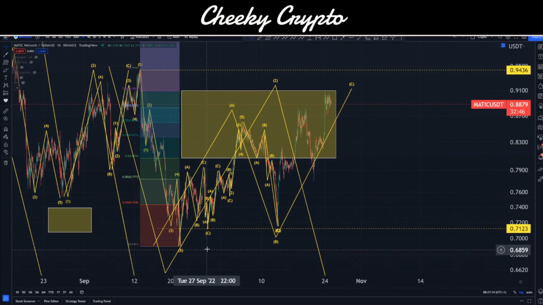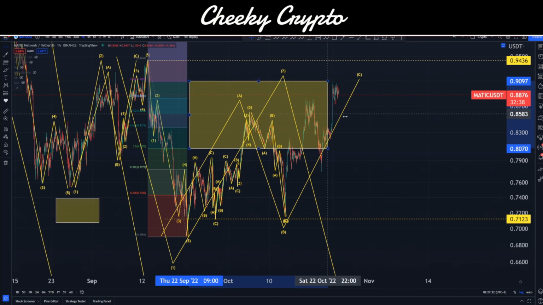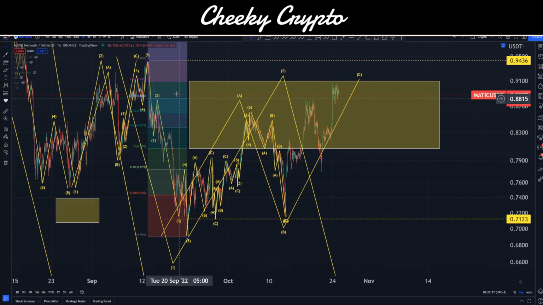So if we've come down here into what I think is a wave 1, we've gone down 1, 2, 3, 4, and 5 waves here. Then we're going up in this really choppy area. Now this yellow box area here is our typical wave 2 area. It's 50 to 88.2% retracement of that entire 5-wave move. Okay, so we come in, we come back down, and we came back in. Okay, so basically this is an A wave, this is a B wave, and this is a C wave.